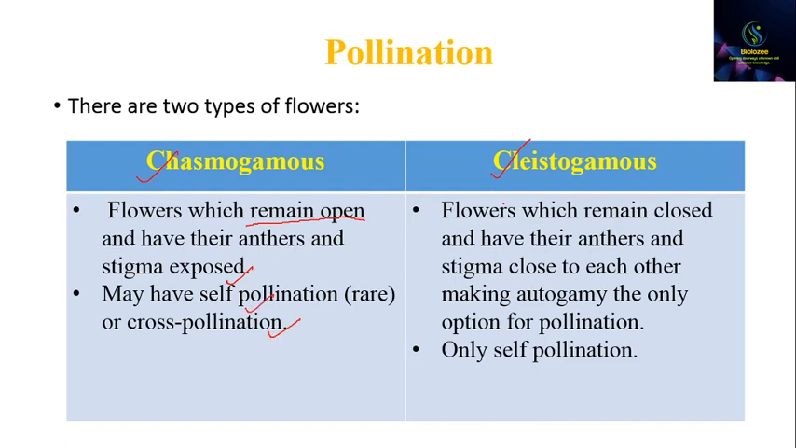Okay. Whereas cleistogamous flowers are those flowers which are closed. Means like this. They are closed and they have the stigma inside them and the anthers are also present over here. So they can only have self-pollination. They can't have cross-pollination because they are inside a closed flower, so they can't be reached by external sources. External pollen grains cannot come, neither can any insect come and pollinate. So they can only rely on self-pollination.